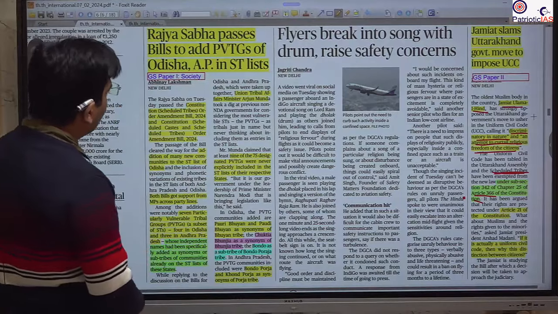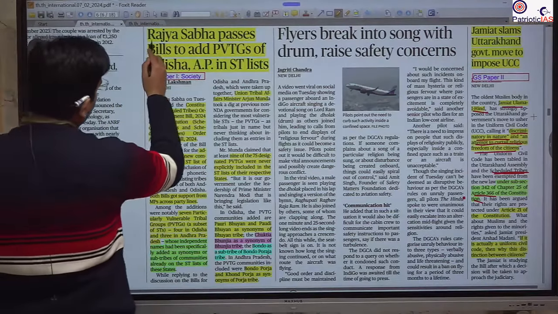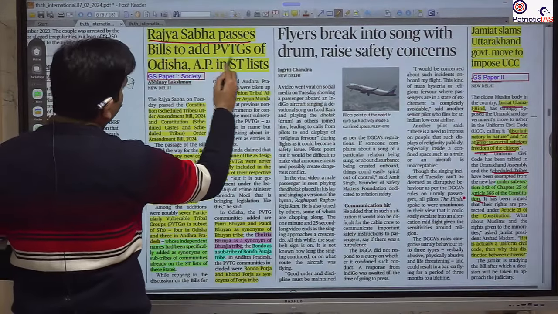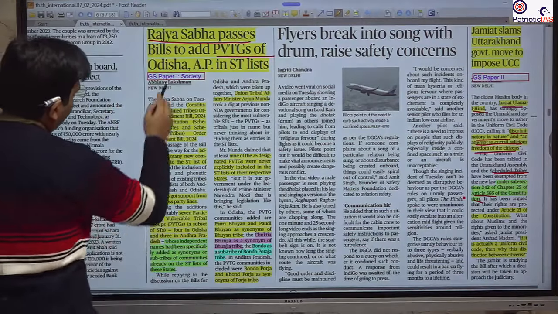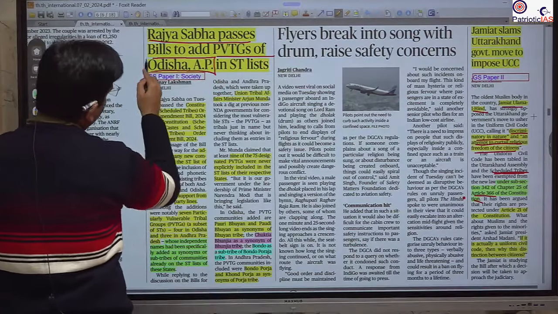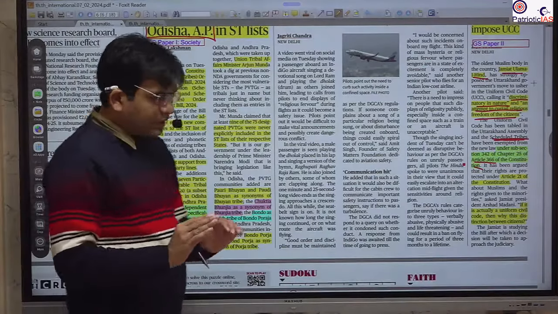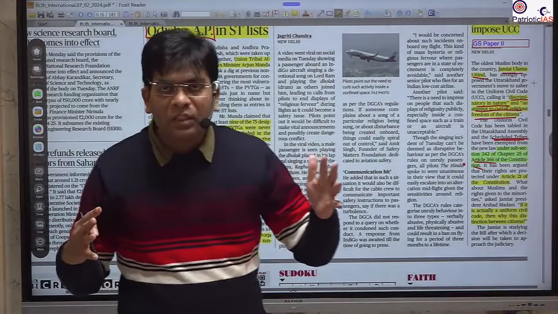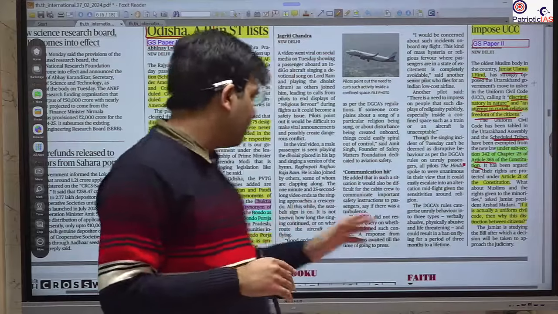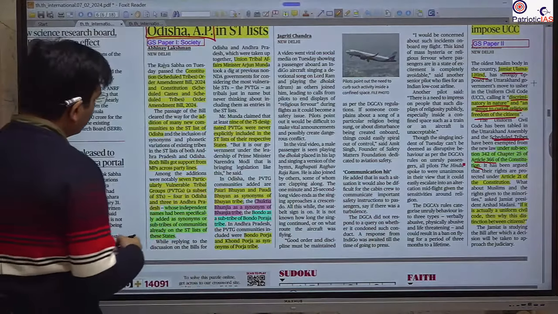Next important news that we will take is that the Rajya Sabha passes the bill with respect to the PVTGs, and they are from Odisha and Andhra Pradesh. So you should understand this. Who are they? They were already in the list, but there is a subcategory. They were in a combination. Now there has been more specification. So you should know this.